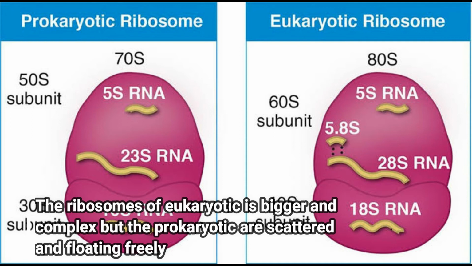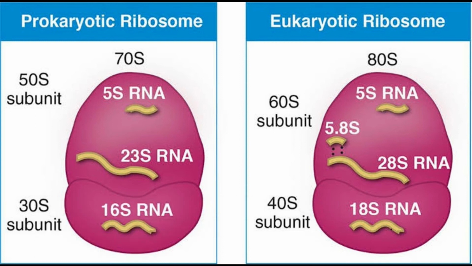Ribosomes. In eukaryotic cells, the ribosomes are bigger, more complex, and bound by a membrane. They can be found in various places, sometimes in the cytoplasm, on the endoplasmic reticulum, or attached to the nuclear membrane covering the nucleus. In prokaryotic cells, the ribosomes are scattered and floating freely throughout the cytoplasm, and they have smaller subunits.